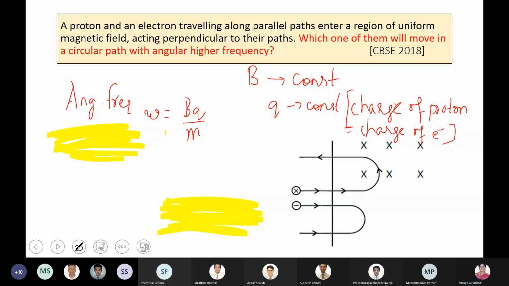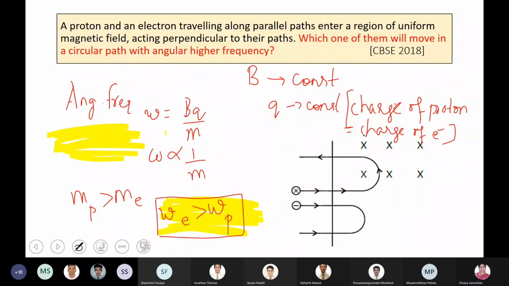Okay, fine. Now, B and Q are constant. So omega is inversely proportional to M, which means, which is heavier? Is the proton heavier? Okay. So M_P is greater than M_E. Then what happens to the angular frequency, boys? Omega E will be greater than omega P. Is that fine?